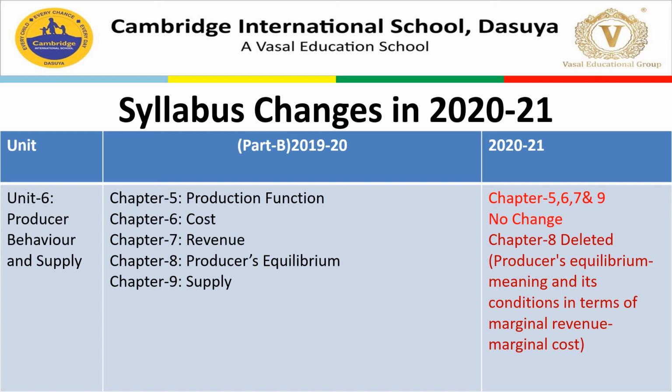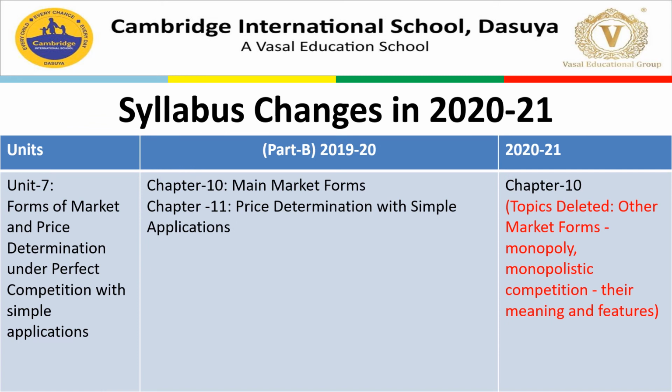So now let's move to the last topic, that is unit number 7. The name of the unit is Forms of Market and Price Determination under Perfect Competition with Simple Applications. CBSE has given you chapters under this unit: chapter 10 is Main Market Forms, then chapter number 11 is Price Determination with Simple Applications.